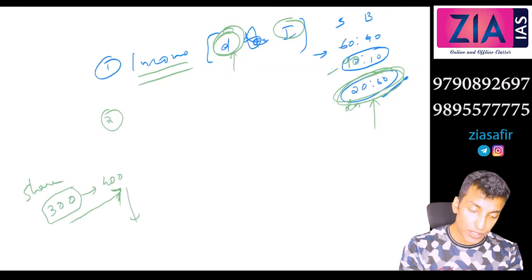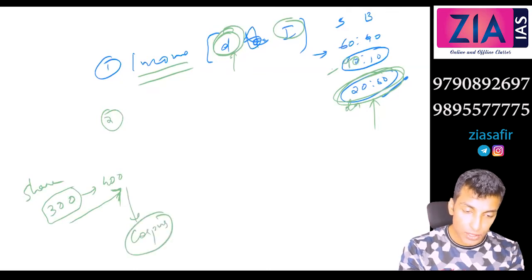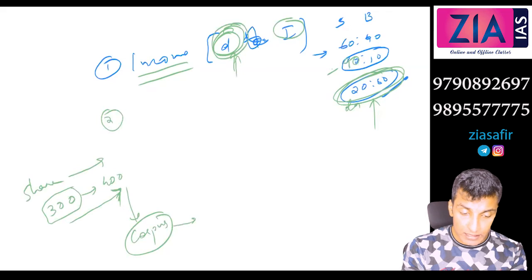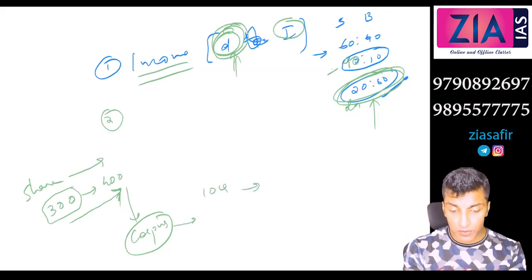So when the share value changes, the entire corpus will change. This dividend is actually a different thing, that is a profit of the company. Apart from that, the share value will also change. So the corpus will change. That means let's suppose 10 crore was the initial corpus and now it is, let's say, 12 crore.